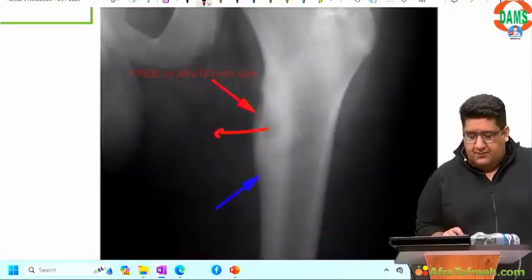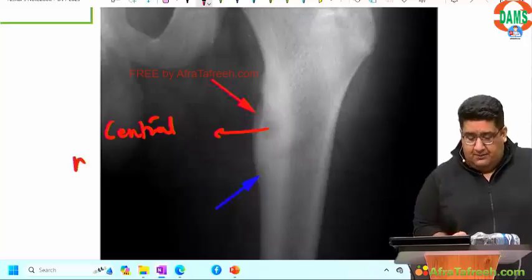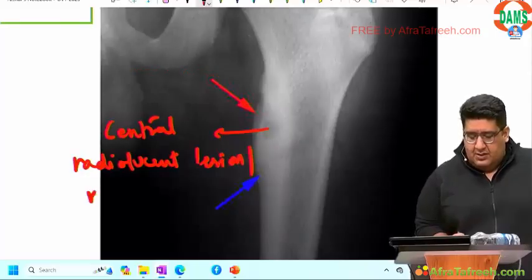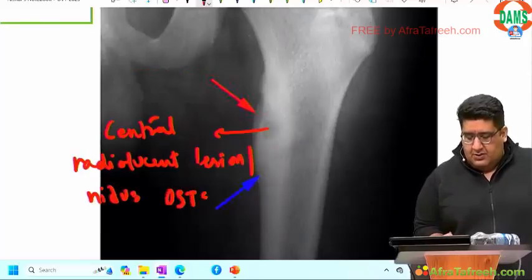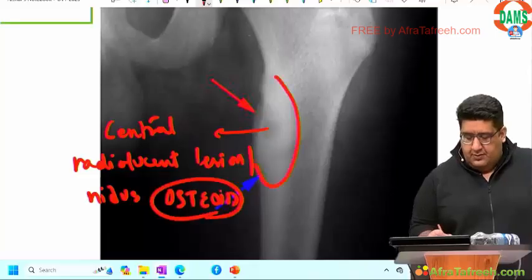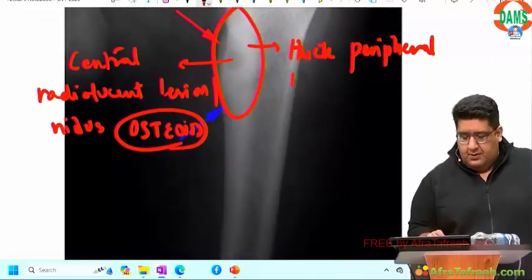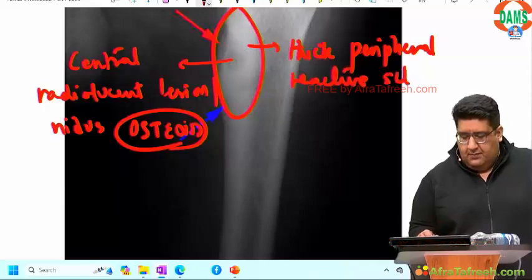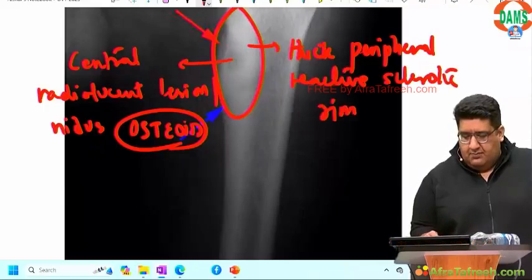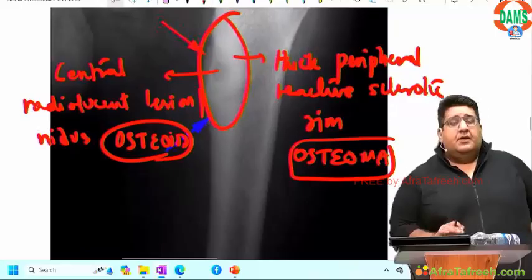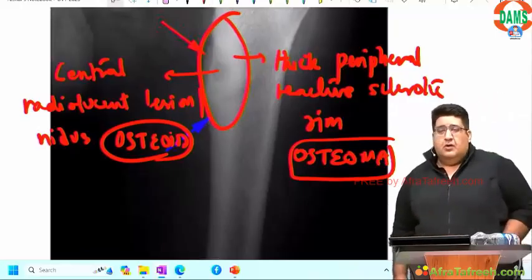Can you see this? Anything that looks black on an X-ray is called lucency. So central radiolucent lesion, nidus. What is this called? Osteoid, thick peripheral reactive sclerotic rim. What is that called? Osteoid osteoma. All right, so osteoid osteoma.